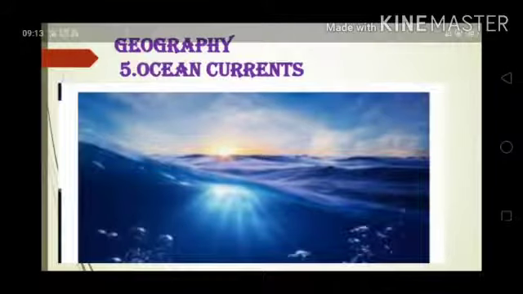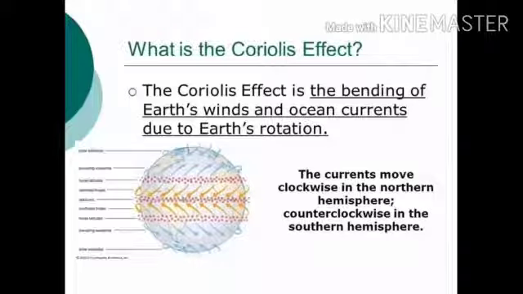Hello, children. Welcome to the continuation part of Geography, Lesson number 5, Ocean Currents. We have studied that ocean currents are formed due to differences in temperature, density, and planetary winds. Children, but along with these three reasons, there are also various other reasons for ocean currents and their velocity.